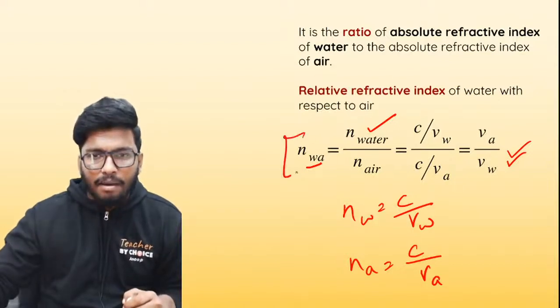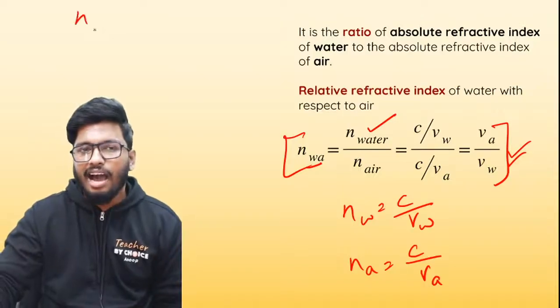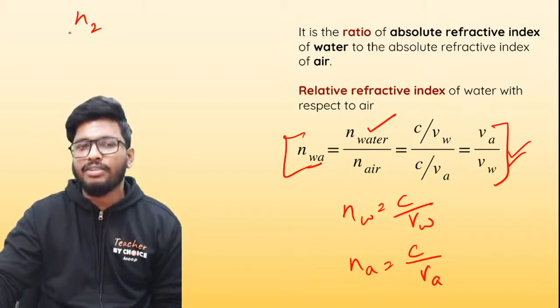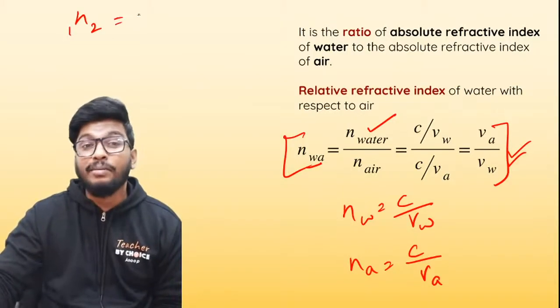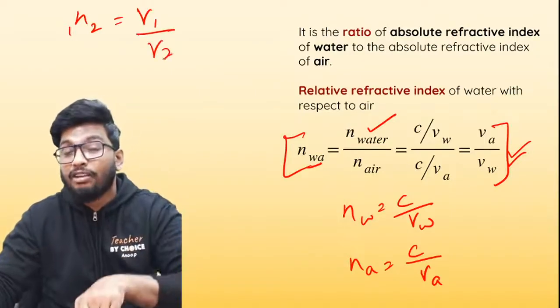So make sure that you remember this relationship. For example, if I want to find out the refractive index of the second medium with respect to the first medium, then it will be the speed of light in the first medium divided by the speed of light in the second medium.